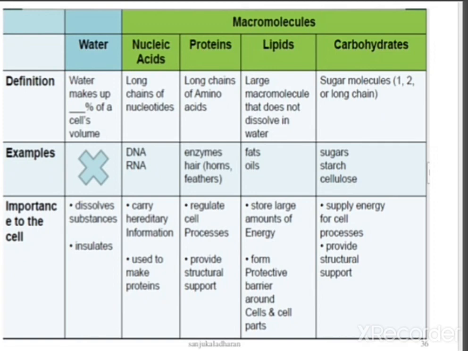And examples for nucleic acids are DNA and RNA. Examples for proteins are enzymes. You know what a proteinaceous structure is, so everything is made up of amino acids, right? So these enzymes, hair, horns, feathers, etc., and in our body various proteinaceous structures will be present. And lipids are fats and oils. Carbohydrates are composed of sugars, starch and cellulose.